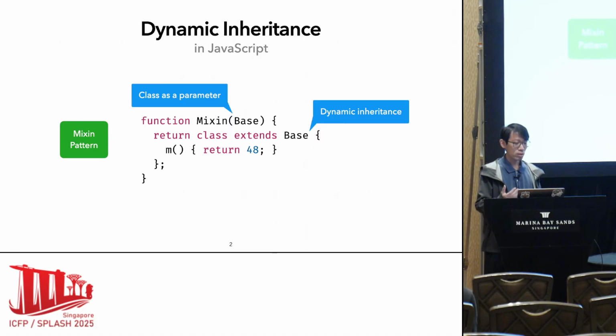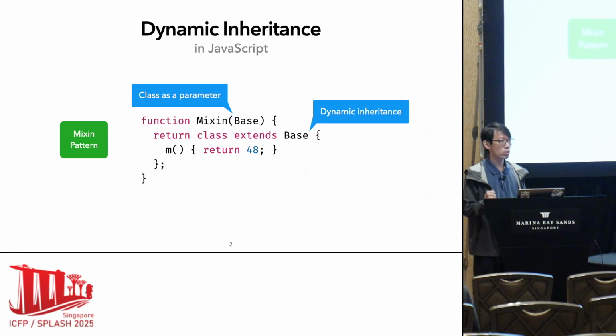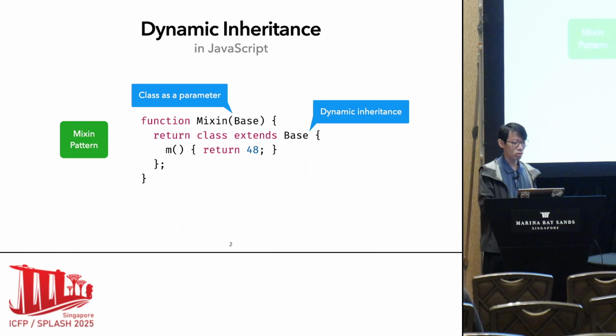And this pattern can be very useful if you want to add some features into an existing class. For example, you may have a comparable mixin, a sortable mixin, and so on. For example, with the sortable mixin, you may want to mix a sort function into that base class.